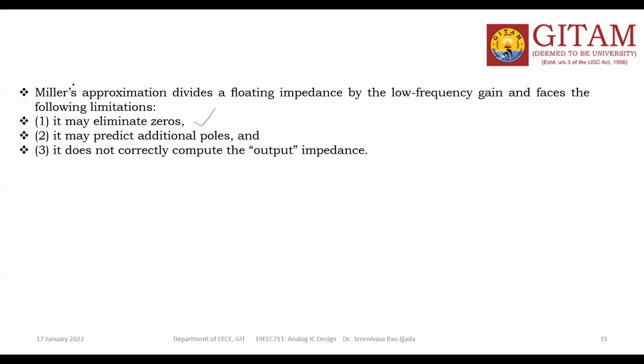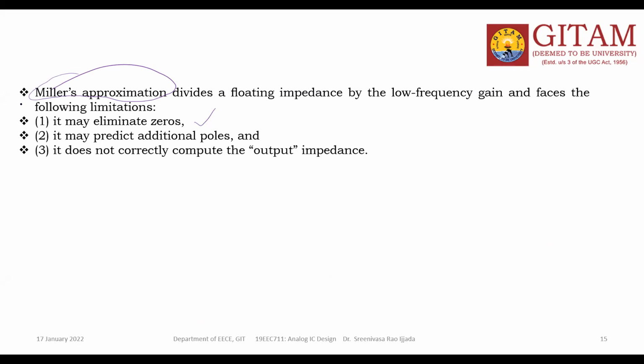What is that one? The Miller approximation process divides the floating impedance, that is, what is applied for dividing floating impedance to the grounded impedances, by the low frequency gain. So it has some limitations. Whenever we are applying the Miller approximation process, not Miller theory, what happened?